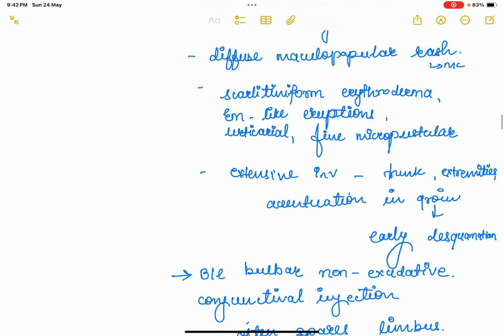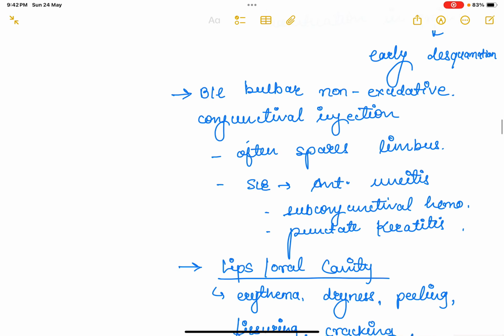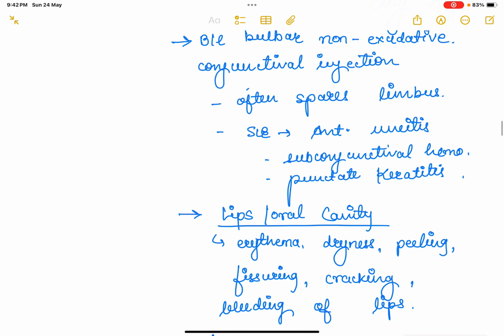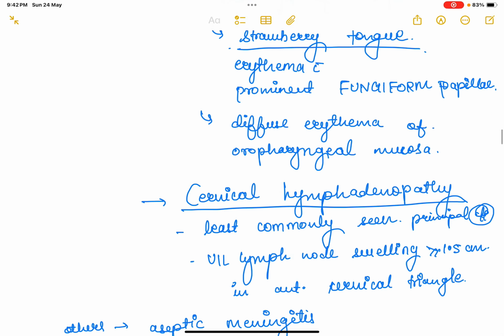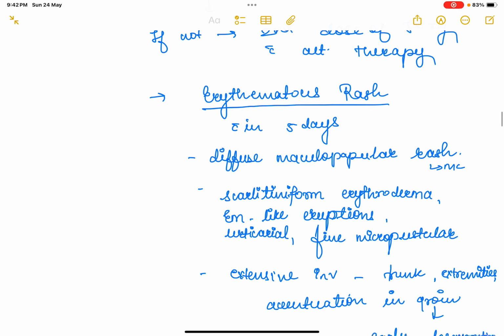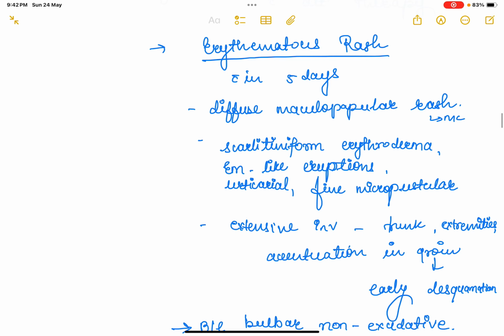So, along with fever, there can be erythematous rash, bilateral bulbar non-exudative conjunctival injection, lips and oral cavity involvement, and cervical lymphadenopathy. The erythematous rash will develop within 5 days. It would be most commonly a diffuse maculopapular rash.